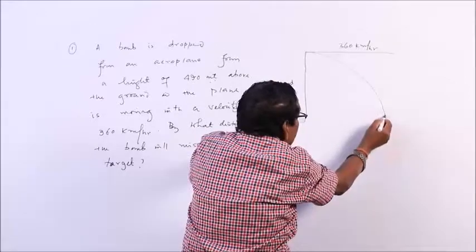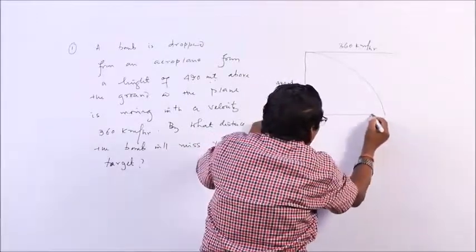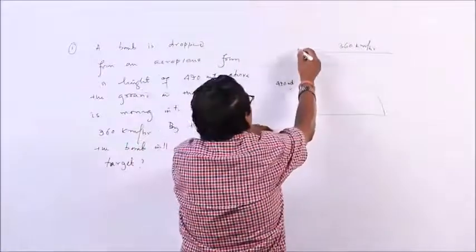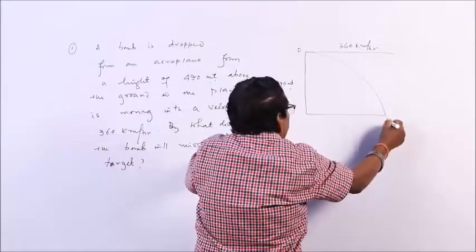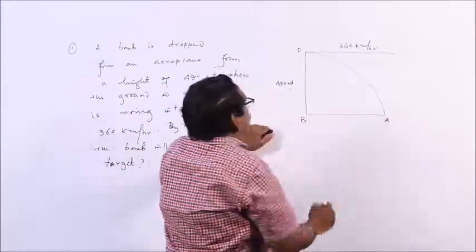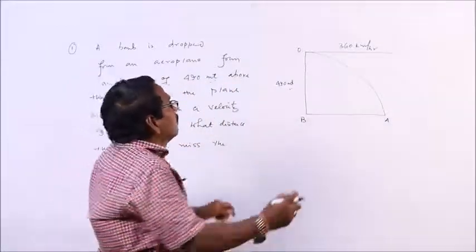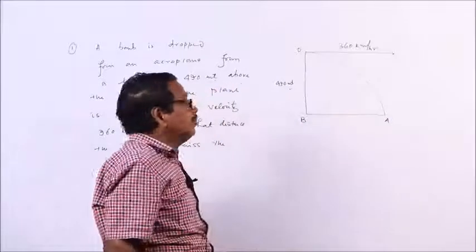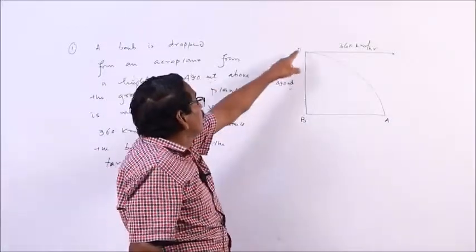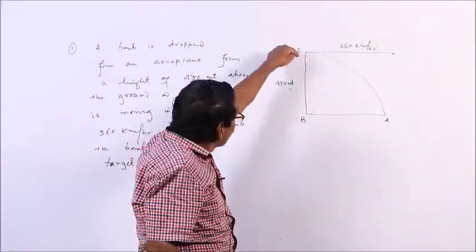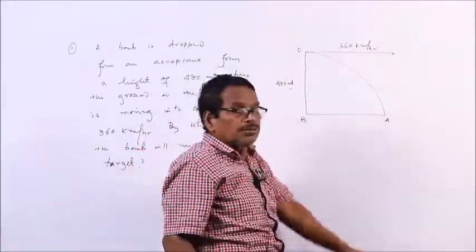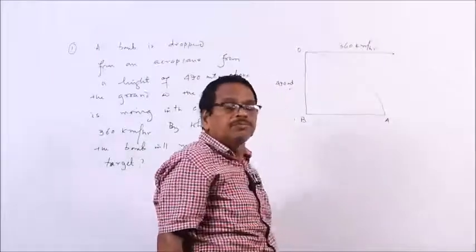The bomb will move like this. So, the distance by which the bomb will miss the target is how much? O, A, B, like this. The bomb will move like this, with 360 kilometer per hour. So, we have to calculate this distance, because if the target is here and the bomb is allowed to fall here, then it will not reach the point B, it will reach the point A. So, this is the distance by which the bomb will miss the target.